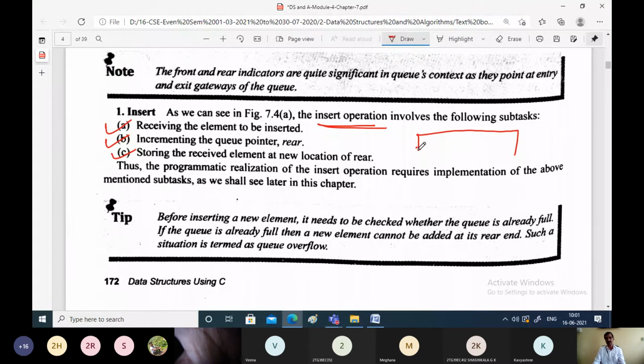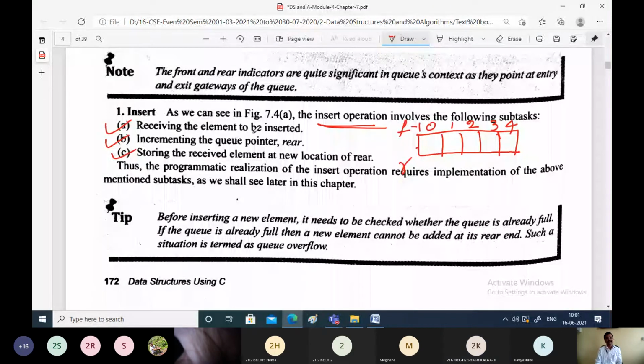This is one normal queue in which this is the front end and this is the rear end. We are assuming F for the front and R for the rear. If the indexing starts like 0, 1, 2, 3 and 4, we will assume that front and rear both are pointing to -1.